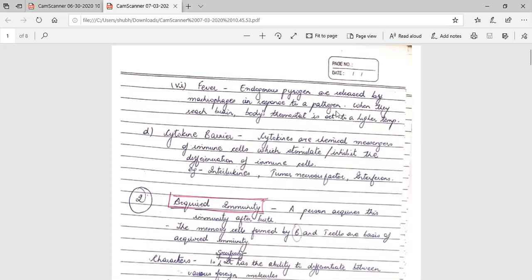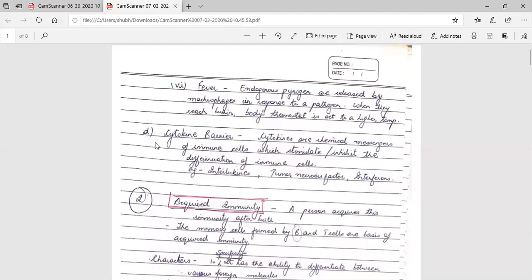Now, why does the entry of a pathogen cause fever? Whenever a pathogen enters inside, as soon as the macrophages come to know about that pathogen, they come in contact with it, and these macrophages start releasing a substance called endogenous pathogen. Okay, and when this endogenous pathogen is released in response to a pathogen, it reaches the brain and the hypothalamic center, the brain thermostat, is disturbed and the temperature starts rising.